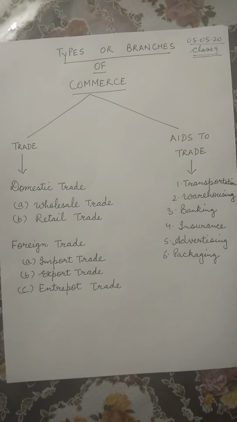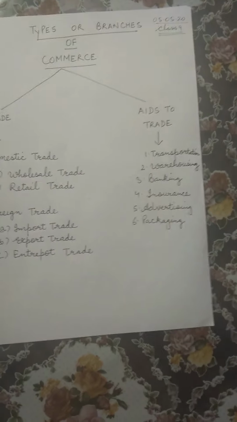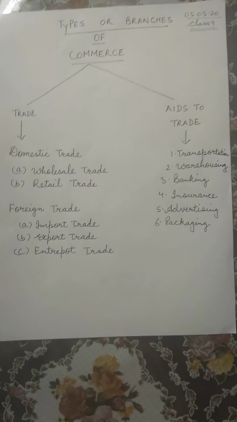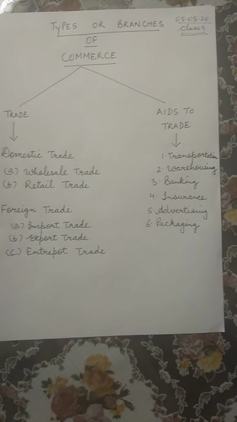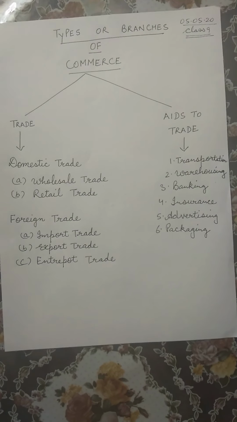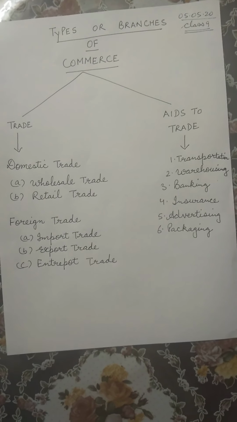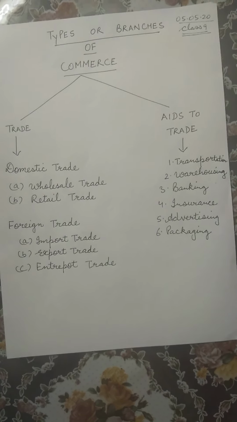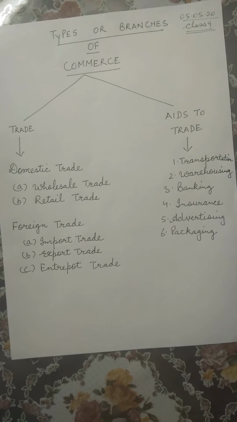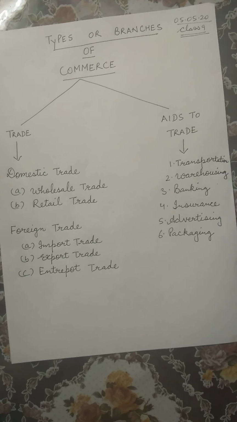So warehouses help in removing the hindrance of time. That is, the goods can be used in future. So we can say, children, that warehouses create time utility. The goods which are produced now can be consumed in the near future by storing them at warehouses. So this is also part of aids to trade. It helps in trade by storing the goods for future use.